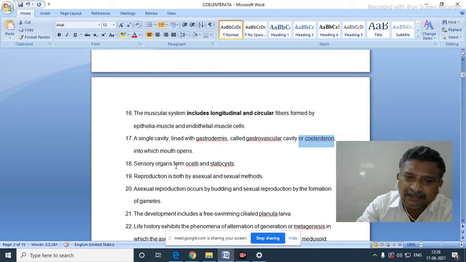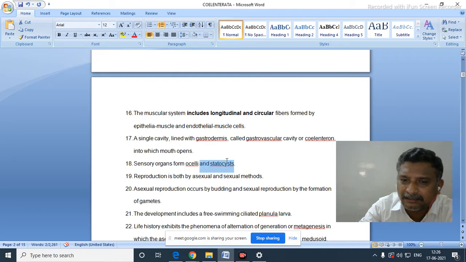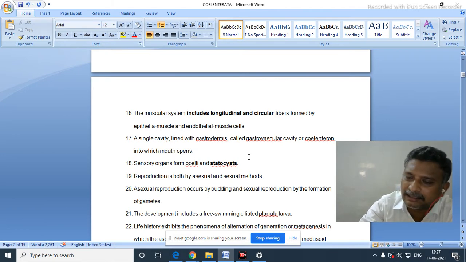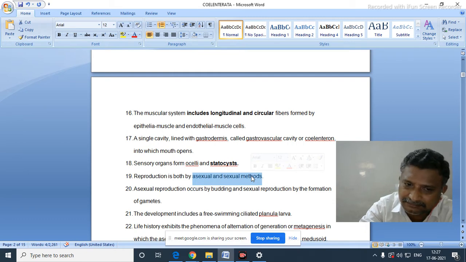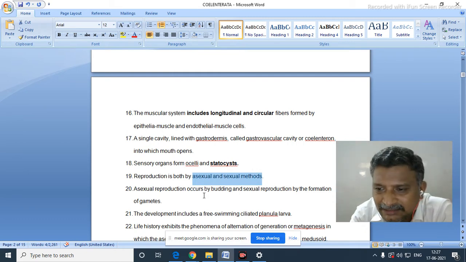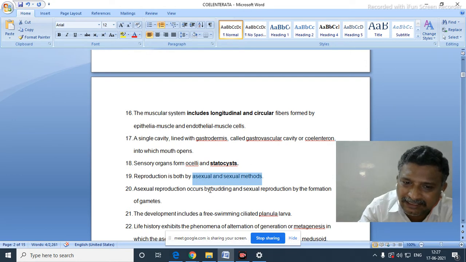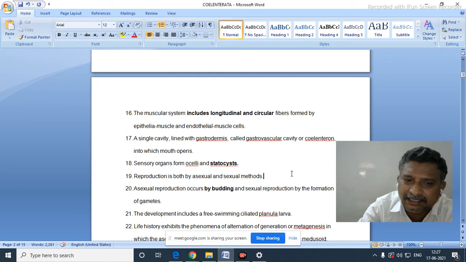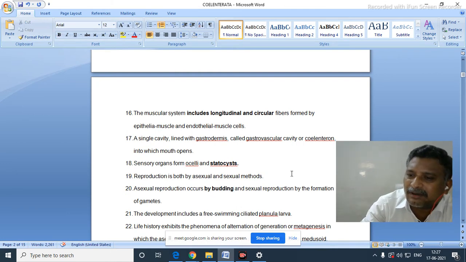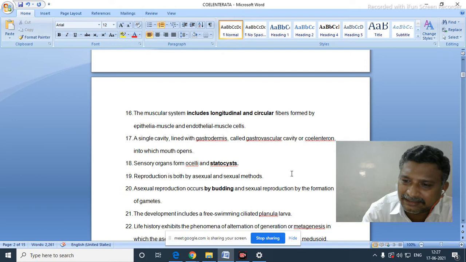Okay. Now, sensory organs. Important one here is statocyst. Statocysts are the important sensory organs. In addition to that, ocelli also will be there. Reproduction is by two methods, sexual and asexual. Asexual method is by budding. Okay. Reproduction is generally by forming male and female gametes, etc.